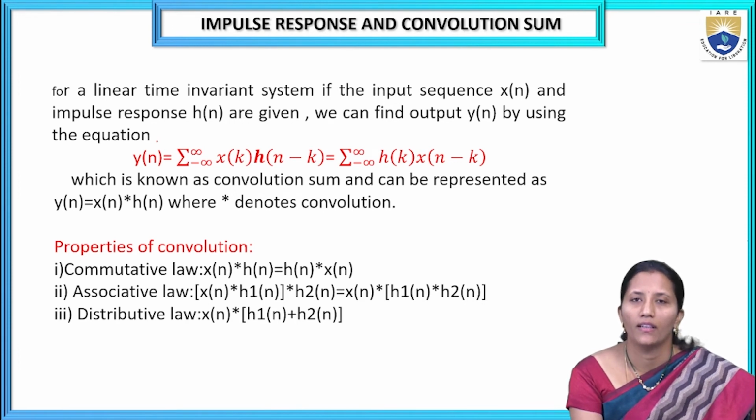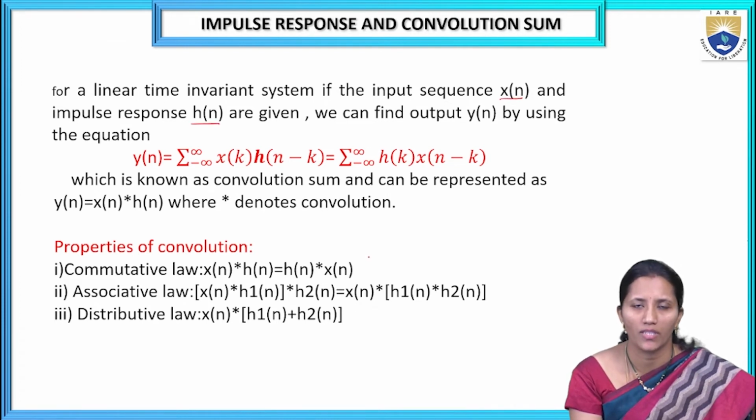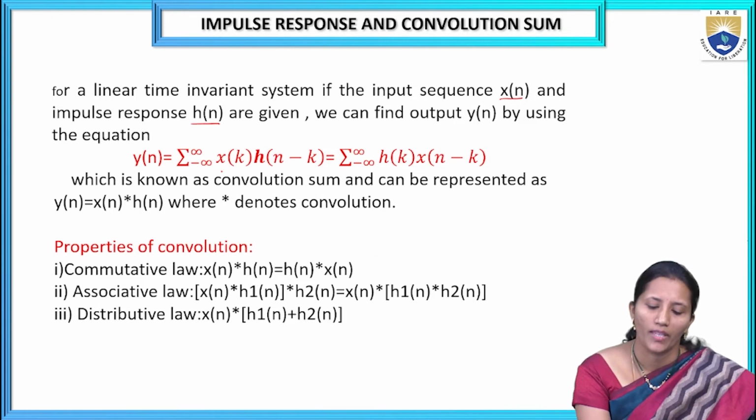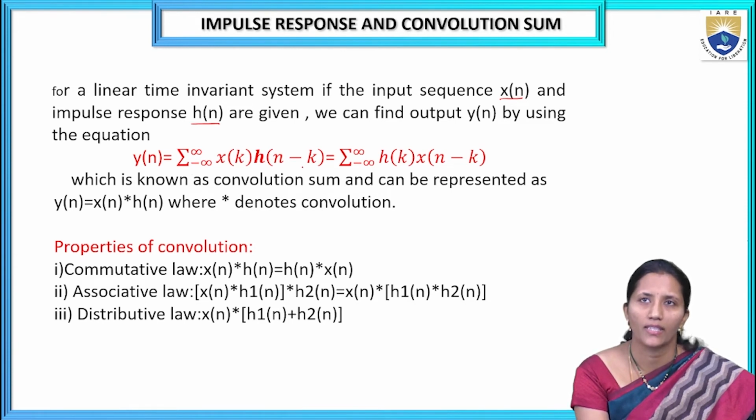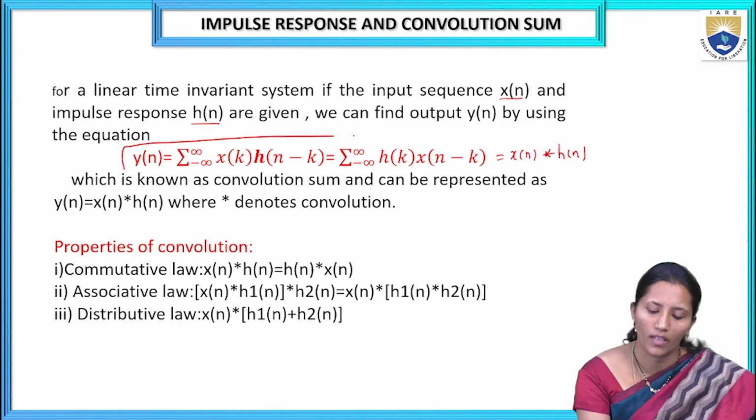For any linear time invariant system, if the input sequence is x of n and the impulse response of the particular LTI system is denoted by h of n, then the convolution y of n is equal to sigma k equals minus infinity to infinity x of k into h of n minus k. That is sigma k equals minus infinity to infinity h of k x of n minus k, that is x of n convolved with h of n. This is the formula for the convolution sum of an LTI system.